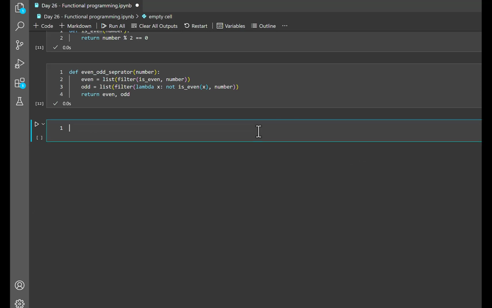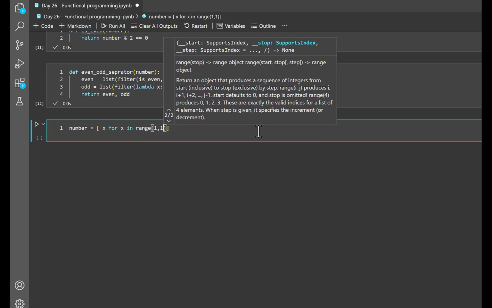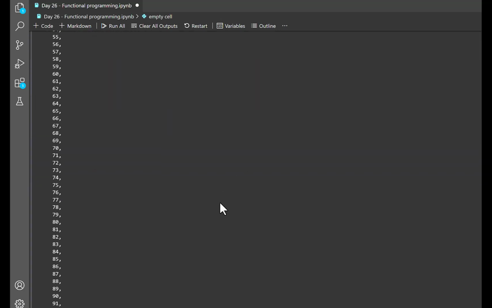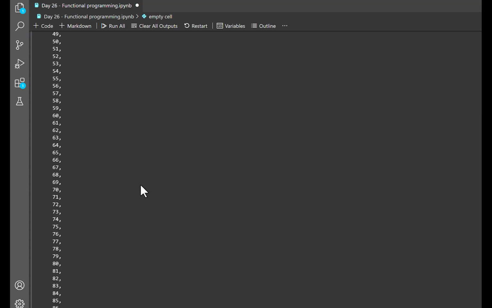Next we're going to put in a list of numbers. So I will say number. Let me give you a cool example of how we're going to add numbers without typing all those 100 numbers. I'll say x for x in range. This is a list comprehension, which is a very important topic in our future. I will say 1 to 100, and you want to see how this looks. There we go, now you have till 99. So for 100 you have to keep 101 because of the range. So there you go, 100.